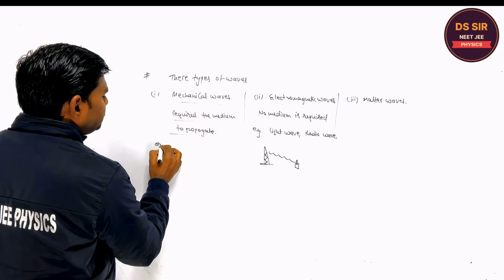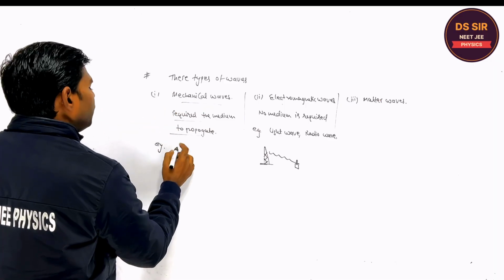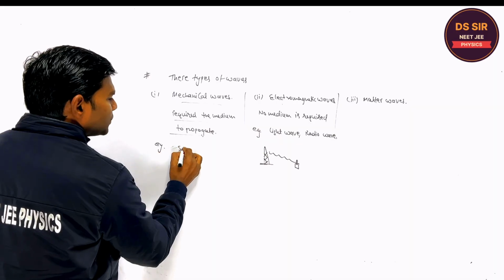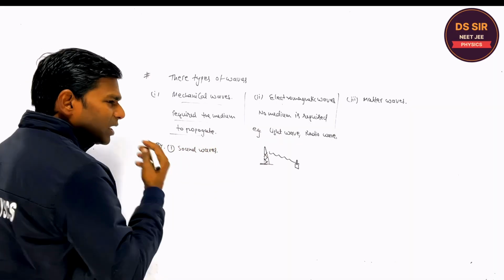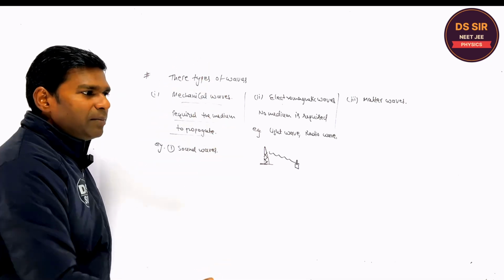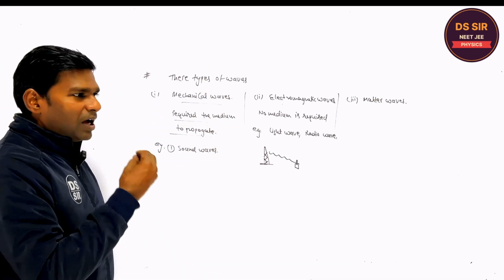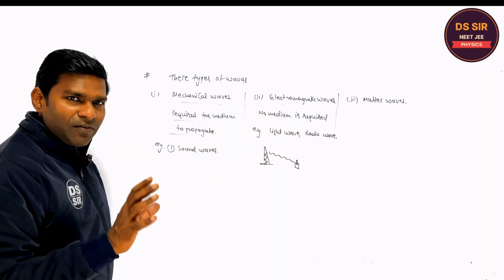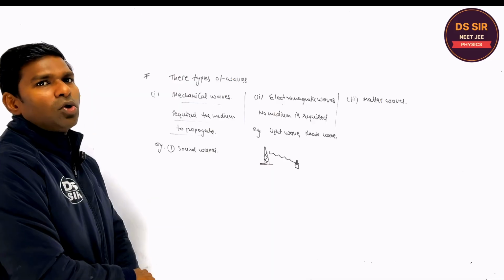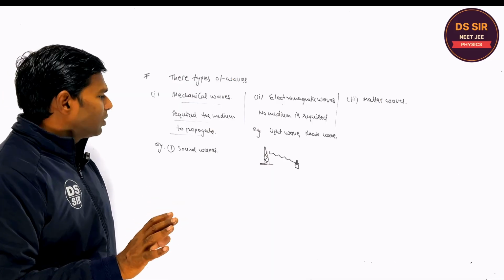For example, sound wave. We are speaking. If the medium is not present, that is, the air molecules are not present, our sound cannot move from one point to another point. In vacuum, the sound cannot propagate. You cannot listen to the sound. Is it clear or not?